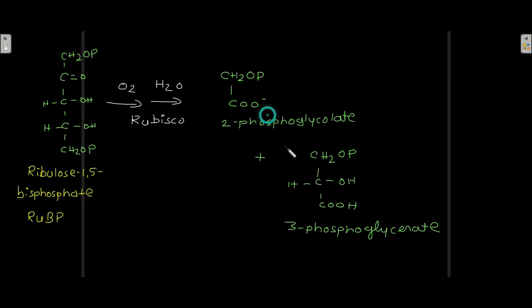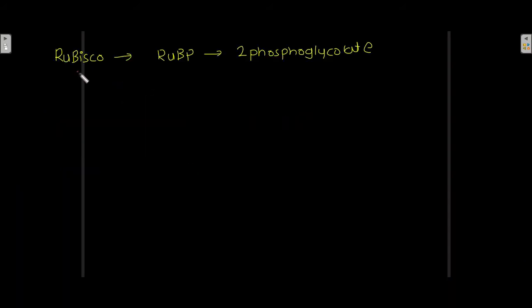These two molecules are produced in the presence of O2, H2O and Rubisco enzyme. Now this Rubisco enzyme does the oxygenation of RuBP and 2-phosphoglycolate is produced.